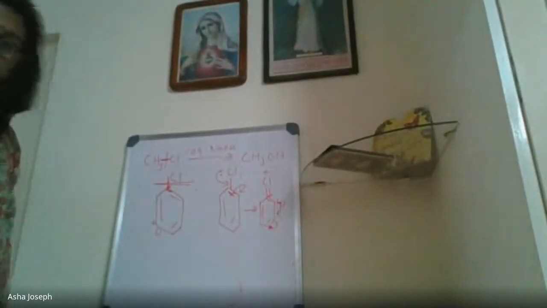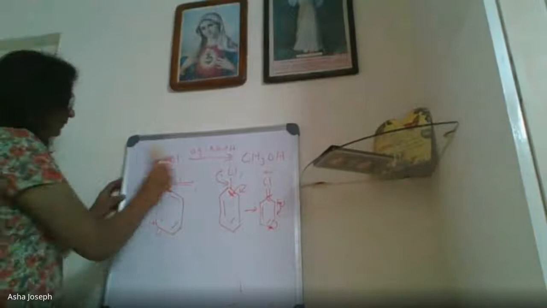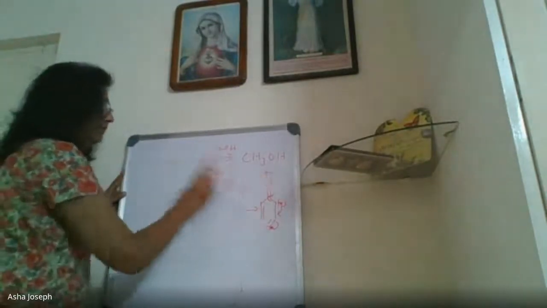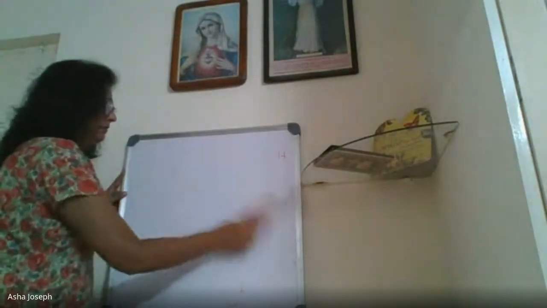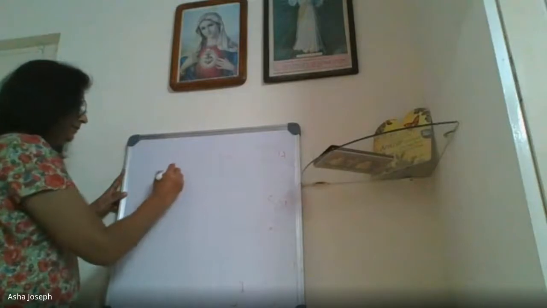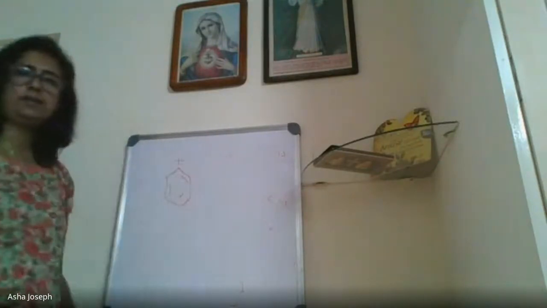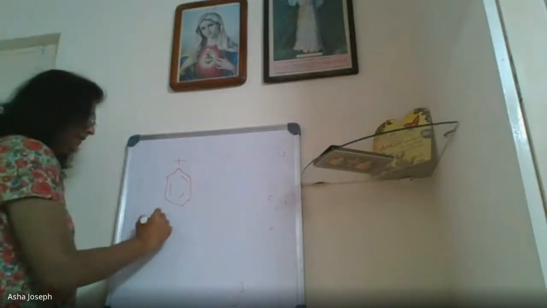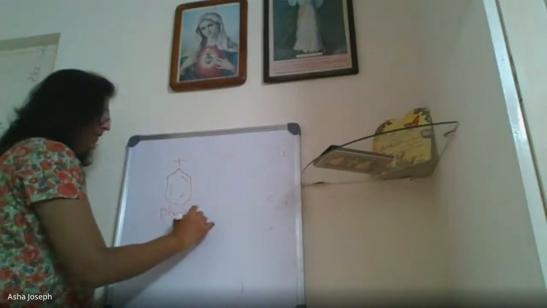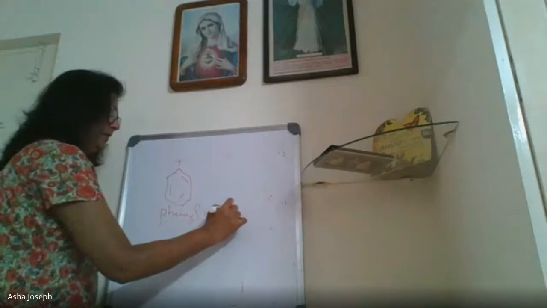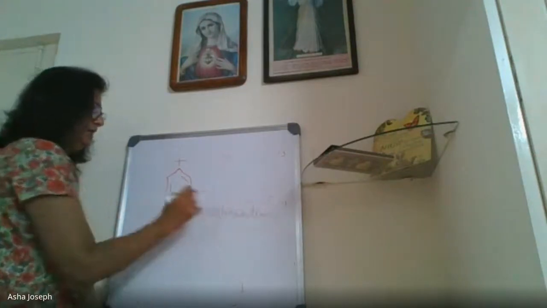Okay? Now, the third reason, suppose you manage to break the bond. If you break, you will get this. What is the name of this? Phenyl carbocation. Isn't it?